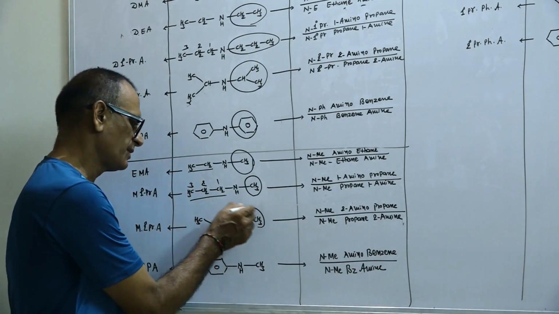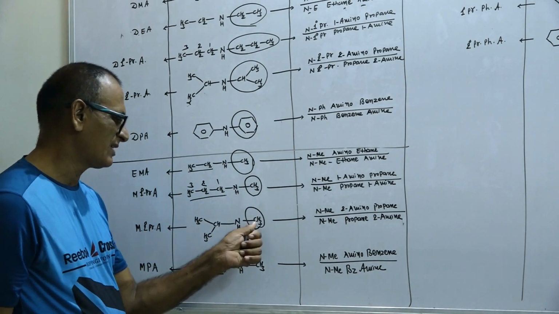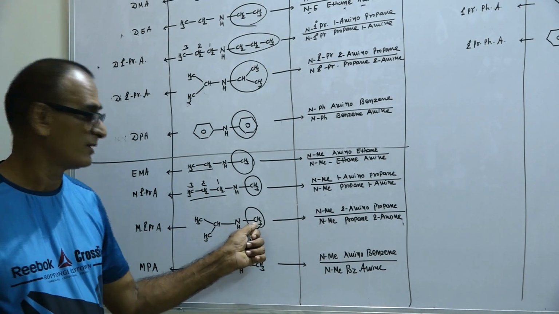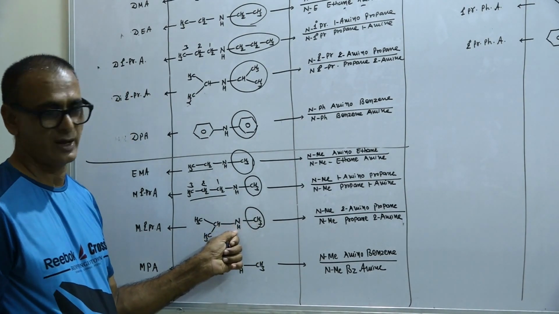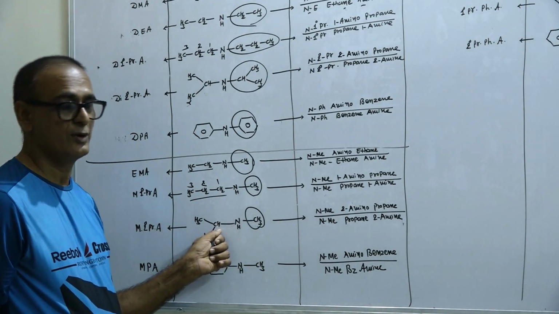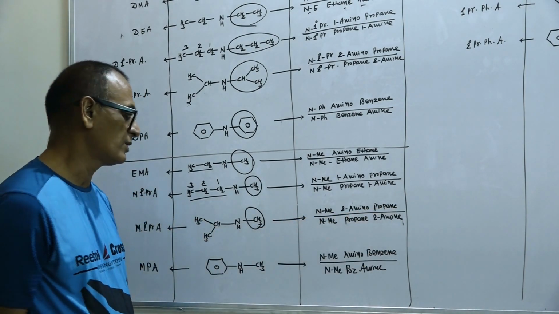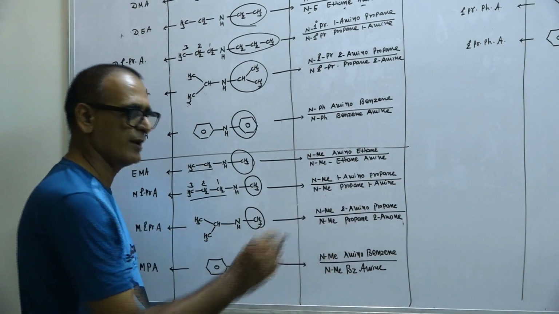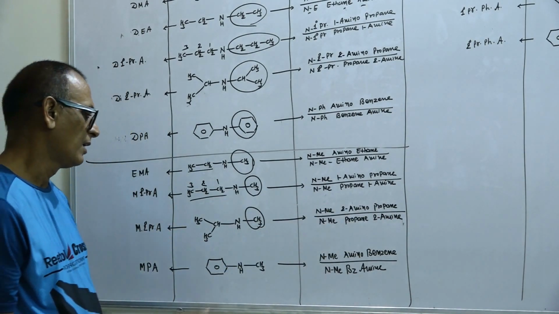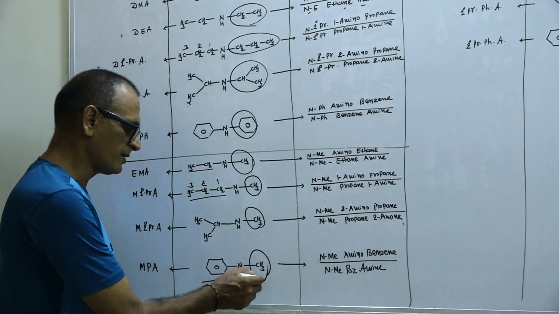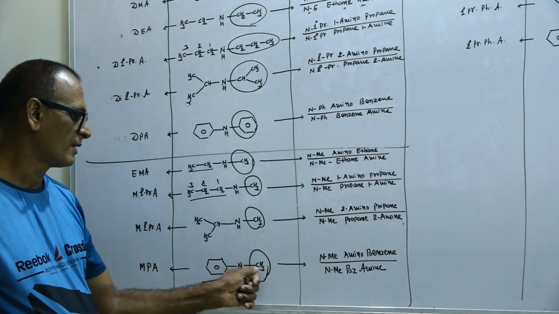In this case, methyl group is there. Methyl group is attached with nitrogen. Suppose you replace the methyl group by hydrogen, तो ये NH2 हो जाएगा, ये 2 amino propane हो जाएगा. N-methyl 2 amino propane, otherwise N-methyl propane 2 amine. In this case, इसमें 6 carbon atoms, इसमें 1 carbon atom.